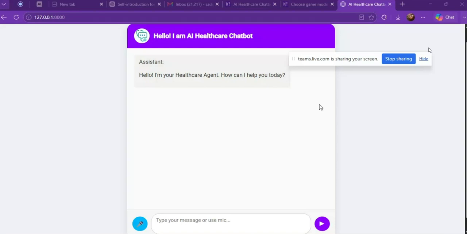The system supports both text as well as voice interaction, making it more accessible and user friendly. For multi-agent architecture, I use LangGraph. This LangGraph supports the multi-agent setup and handles all the queries. For the topics, I've created appointment creation. If I write, create an appointment, like I want to